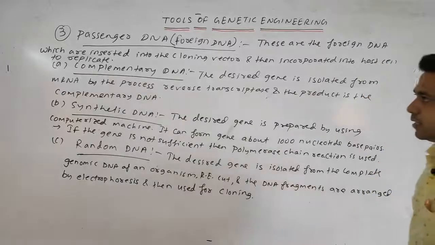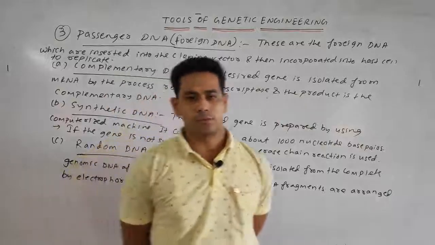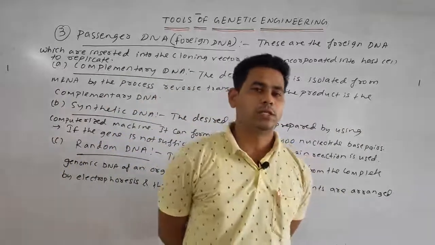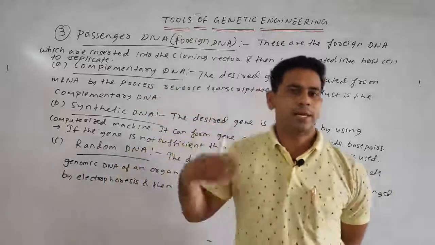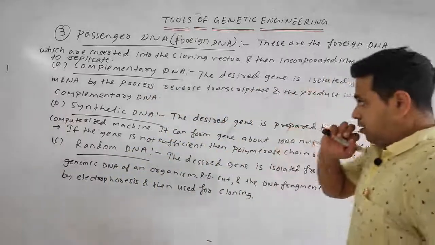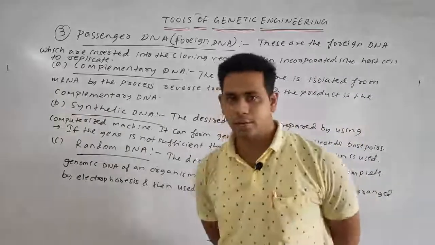So there are three types of passenger DNA or foreign DNA. Passenger DNA is a foreign DNA which is inserted into the cloning vector and incorporated into the host, where it replicates. The three types are complementary DNA, synthetic DNA, and random DNA.